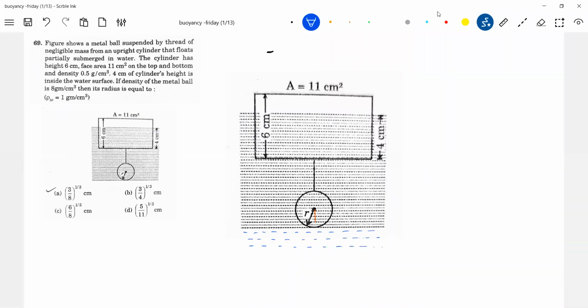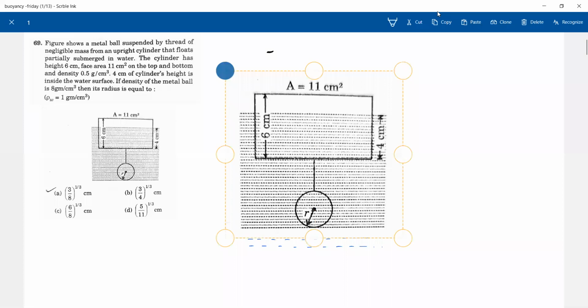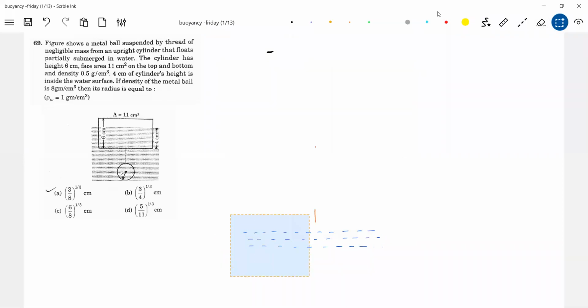Okay, let's get into the concept now. I think the diagram will not be neat, we'll draw once, no problem. I'll set the diagram.